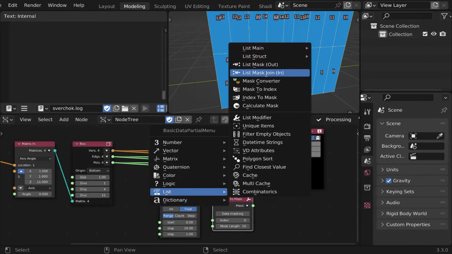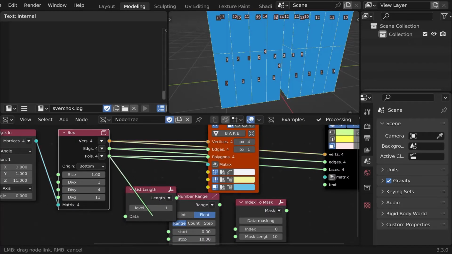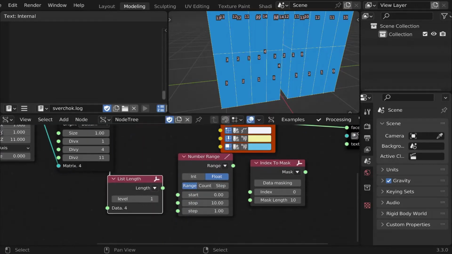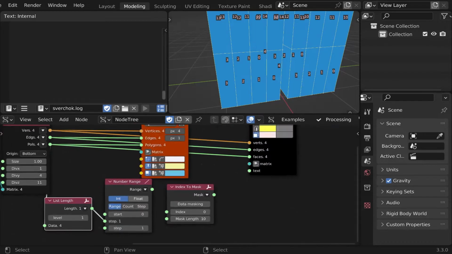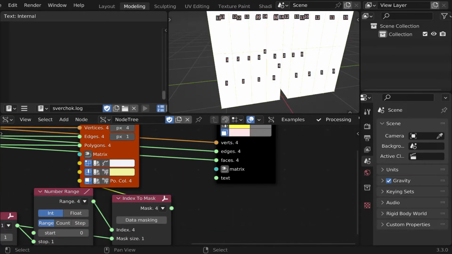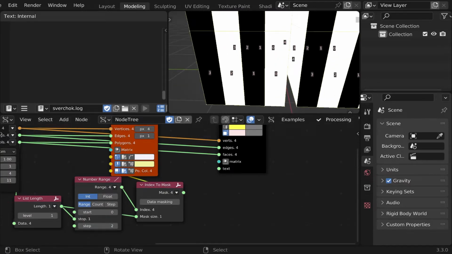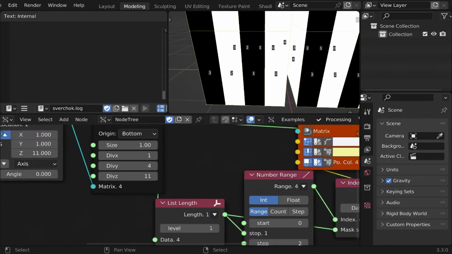I use the number range node to generate the number of intervals. The maximum range of the generated series is related to the number of faces. Convert the number to a mask using the index to mask node. For all sides to be white,